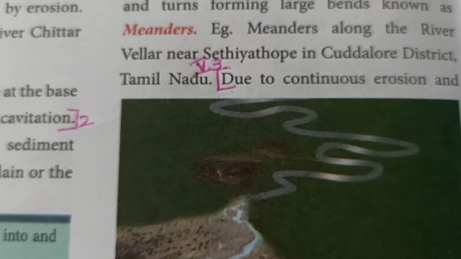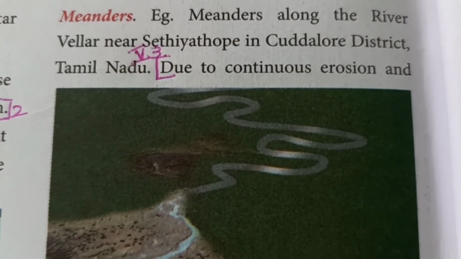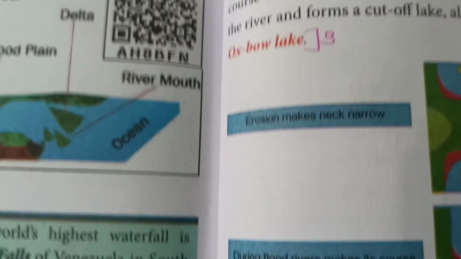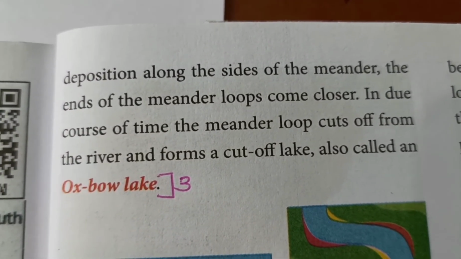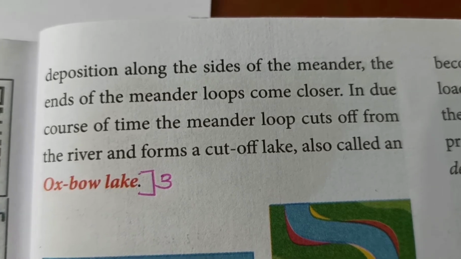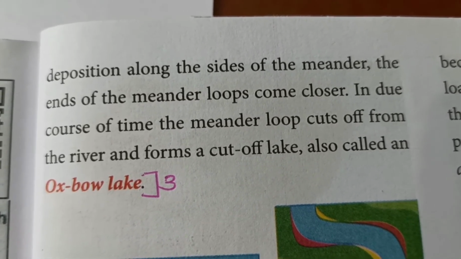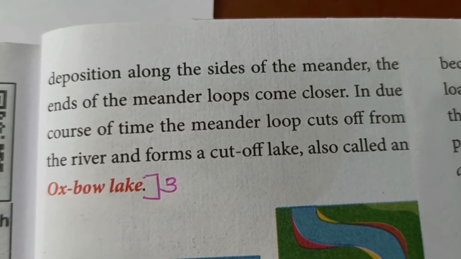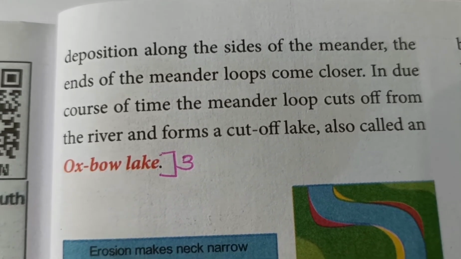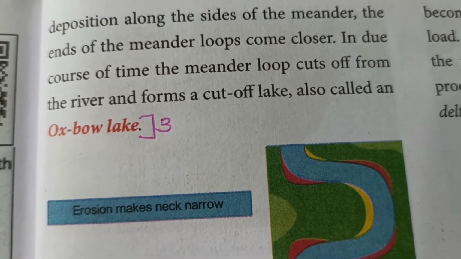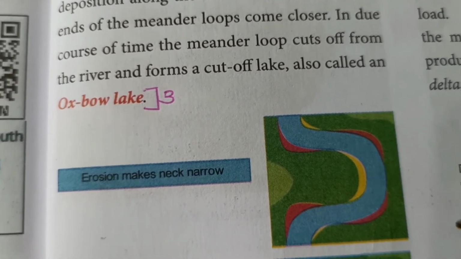So you can see the answer, due to continuous erosion and deposition along the sides of the meander, the ends of the meander loops become closer. In due course of time, the meander loops get cut off from the river and form a cut-off lake, so also called as oxbow lake.